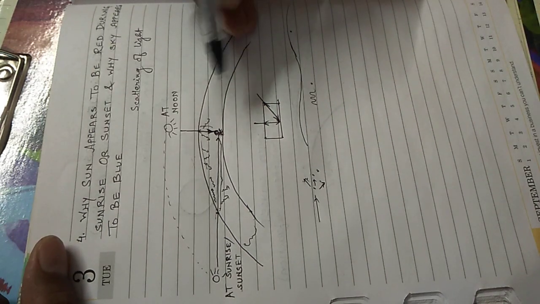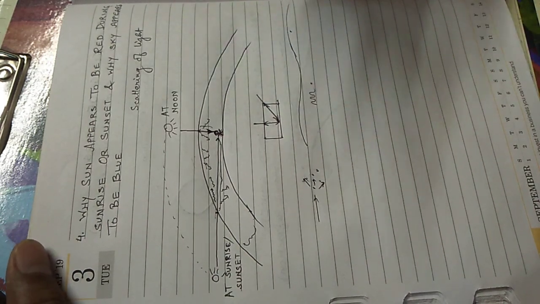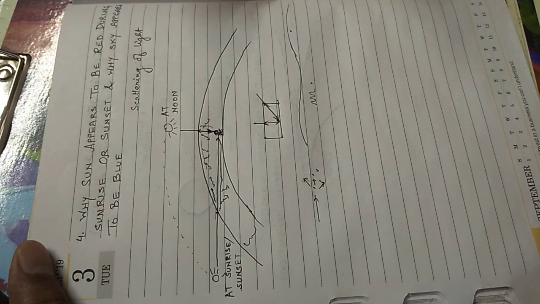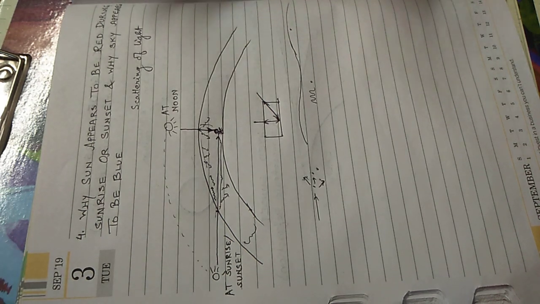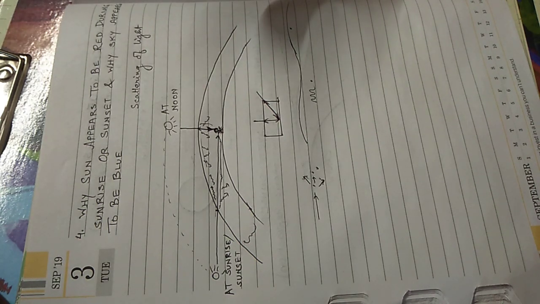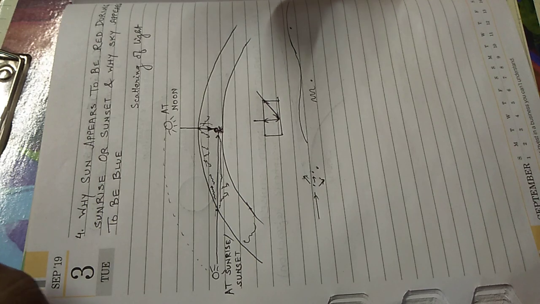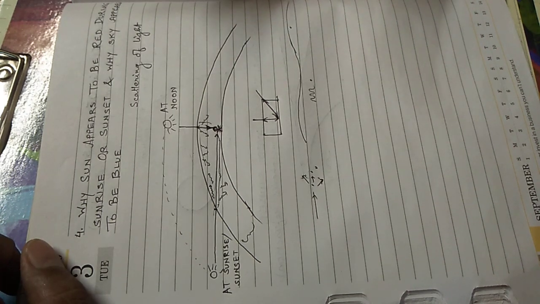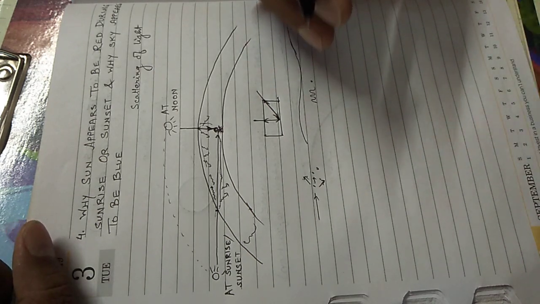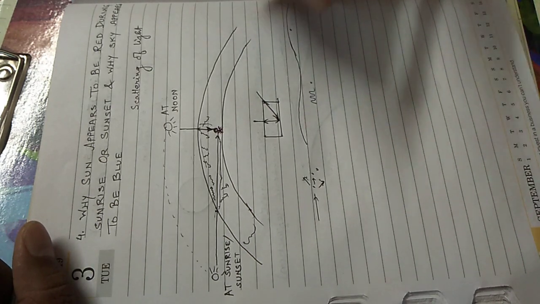Now this has another practical application in our day-to-day life. You have seen danger signals, you have seen stop signals, you have seen the backlight of cars. No matter how costly the car is, the backlight will always be red in color. Why are the danger signals, stop signals or the backlight of the car of red color? This is the reason: red, having the longest wavelength, undergoes minimum scattering and is able to reach the farthest distance.